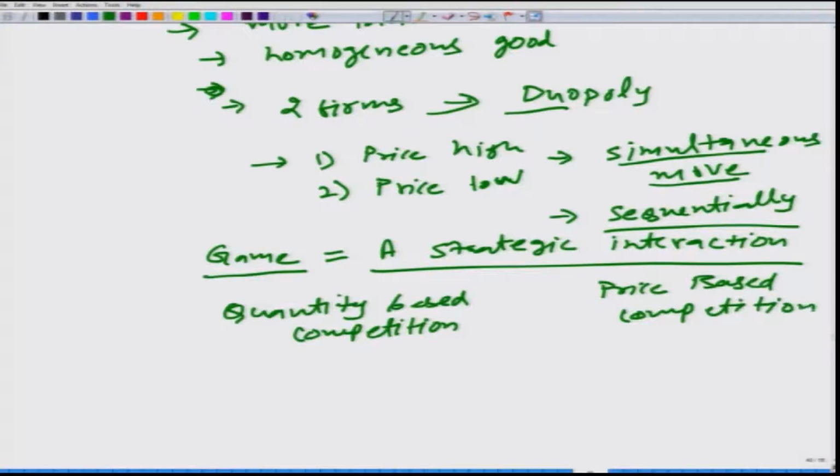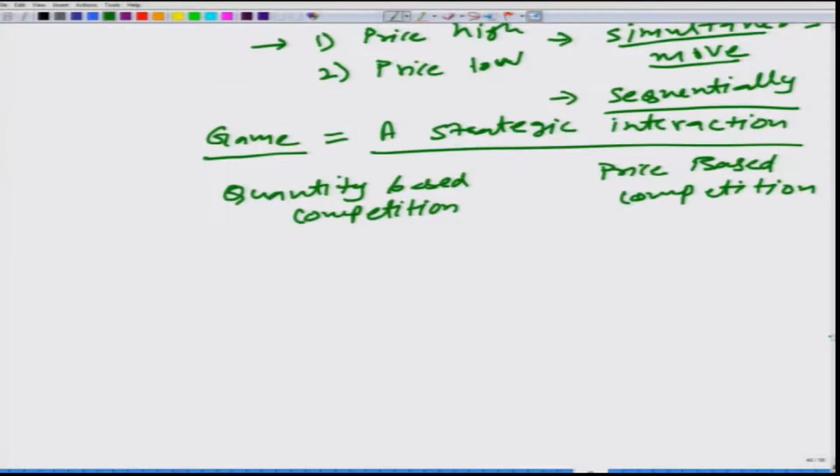And we have specific names for these competitions. Here let me write simultaneous move, and let me write here sequential move.